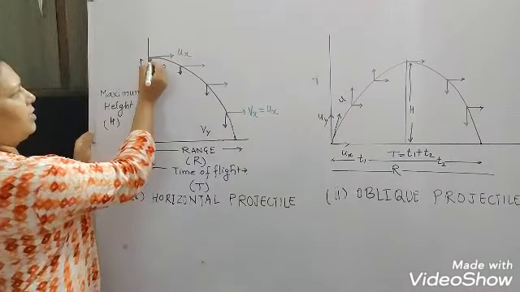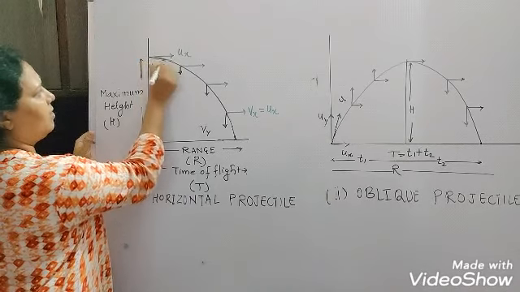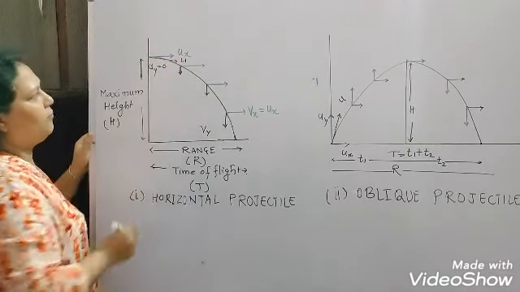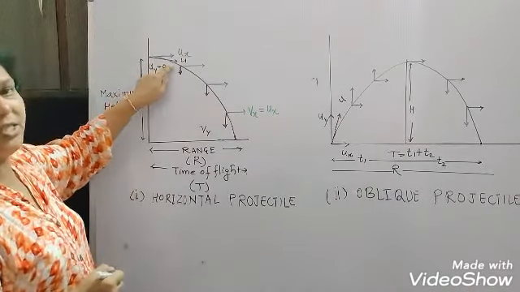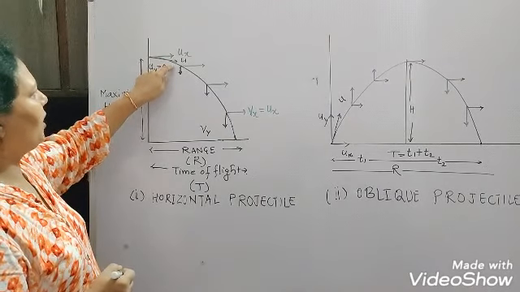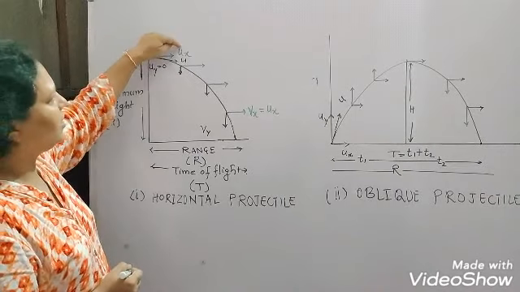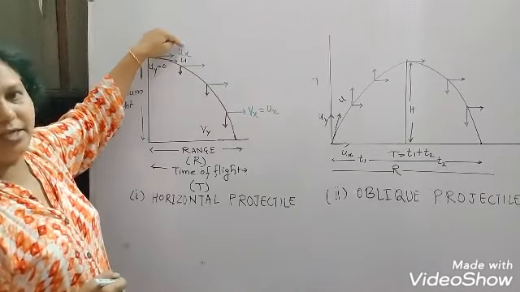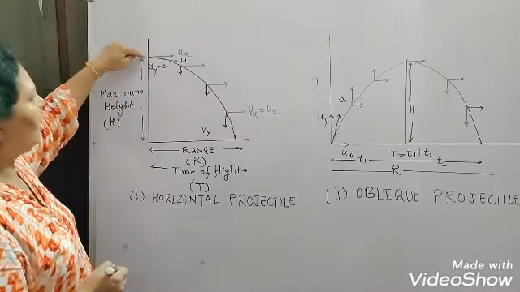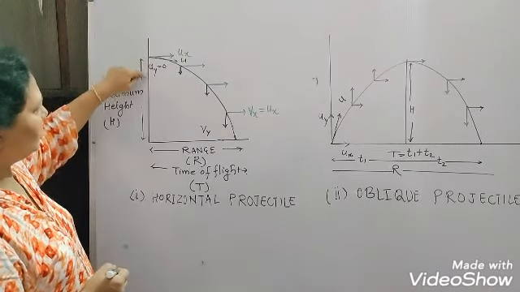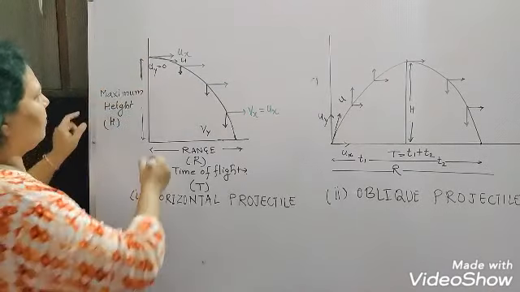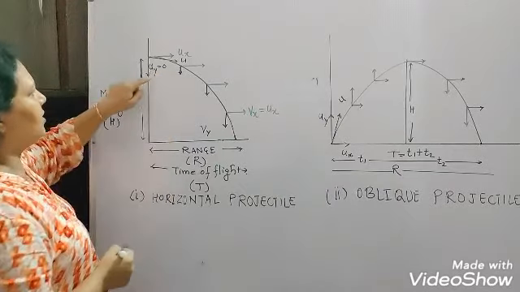If you resolve this initial velocity into two components, one horizontal component is ux, and another vertical component, downward here, is uy.